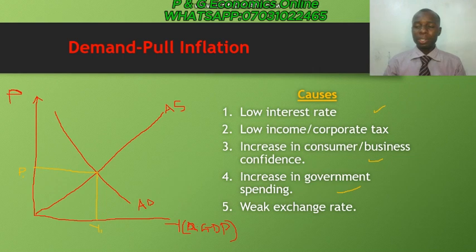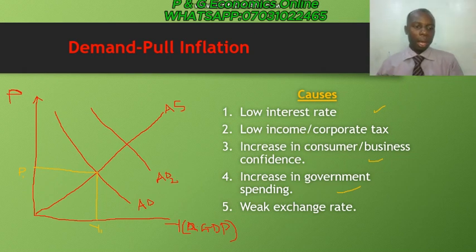Now, remember, we said demand pull inflation is a result of aggregate demand increasing while aggregate supply remains constant. Because aggregate demand is increasing, it will shift outward, to the right. When it shifts outward, here we have our AD2, aggregate demand 2. This leads to a new equilibrium point, which we can call E2, whereby the first one is E1.